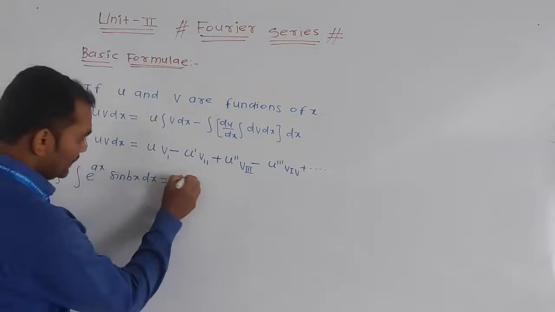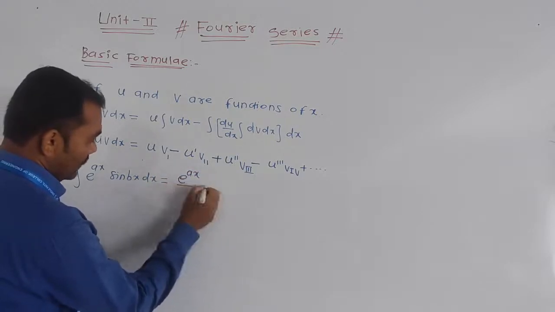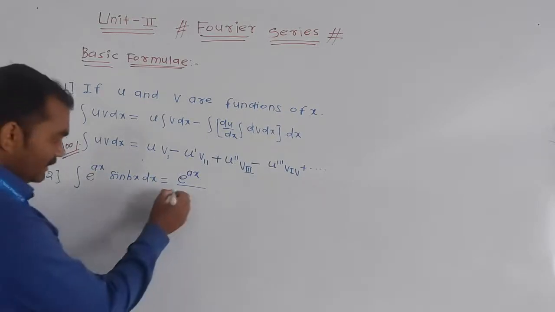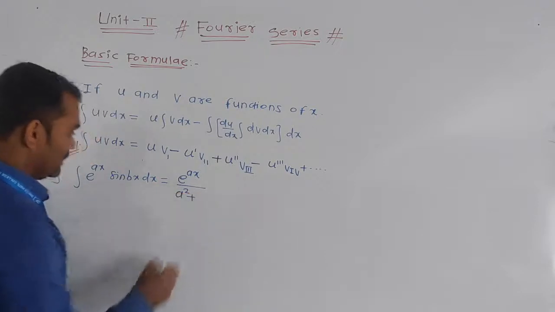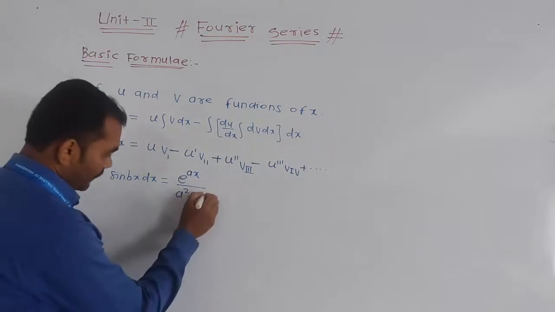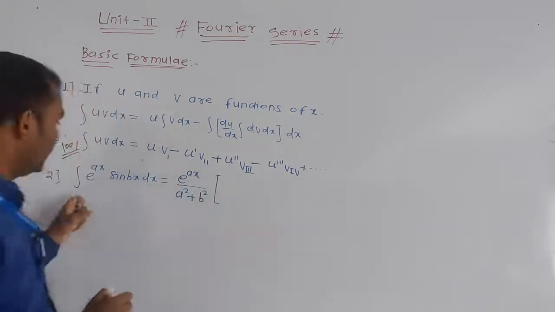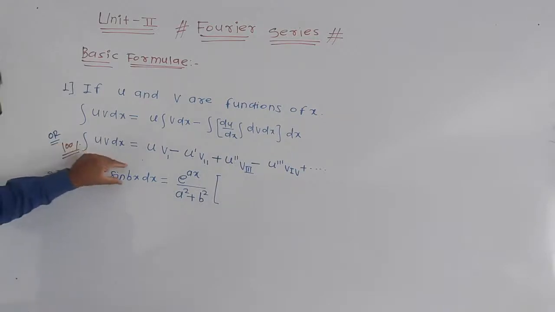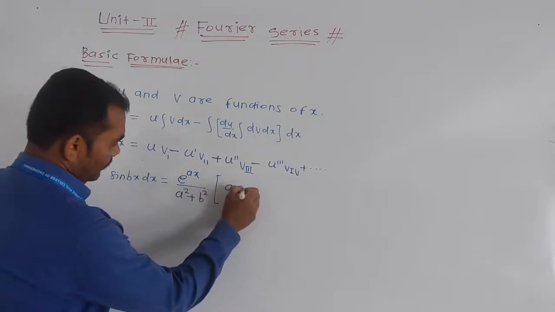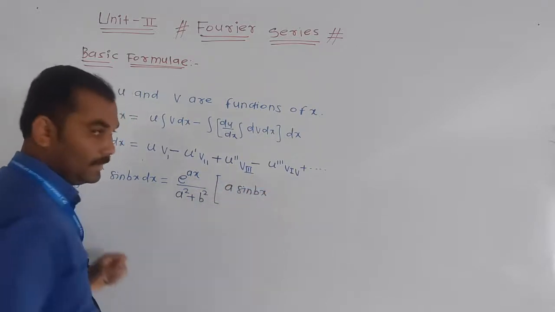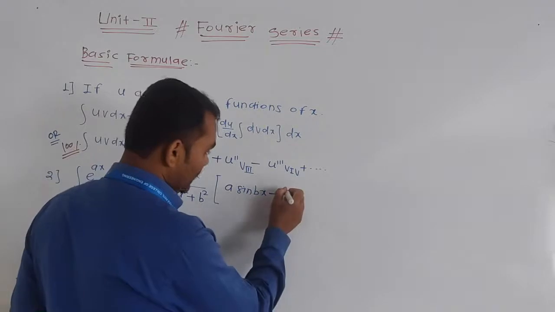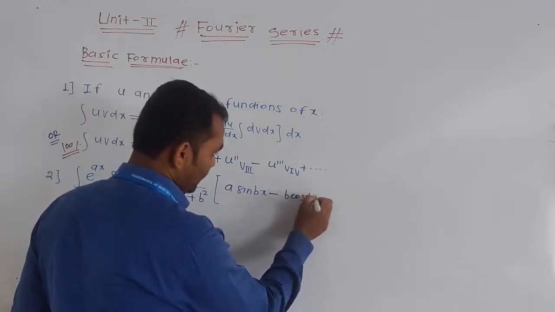E raised to ax as it is, whole divided by a squared plus b squared, where a is the coefficient of x in the exponent and b is the coefficient of x in sin bx. In brackets, a multiplied to sin bx, minus b cos bx.